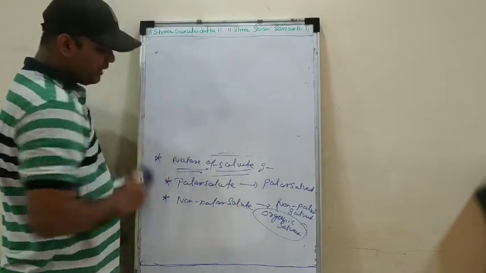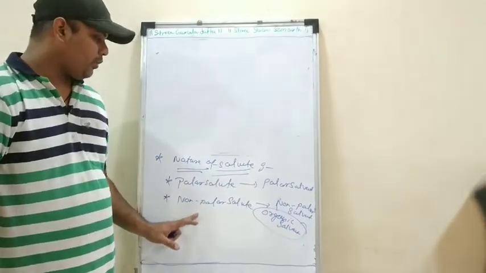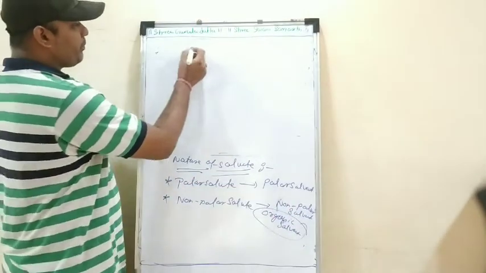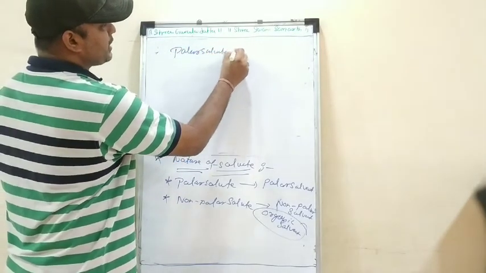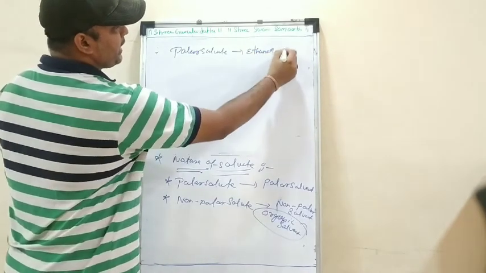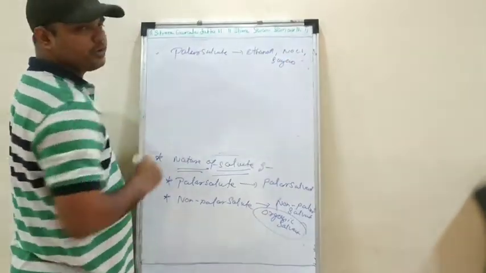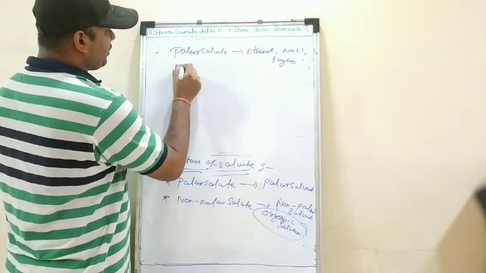Like dissolves like means a polar solute will be soluble in the polar solvent, non-polar solute will be soluble in the non-polar solvent. Now what is the polar solute? For example, we can take polar solute as ethanol, or we can take NaCl, we can take sugar. These are all polar solutes. Now what is the polar solvent?